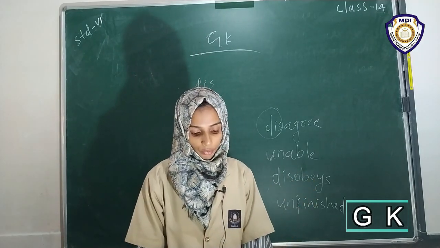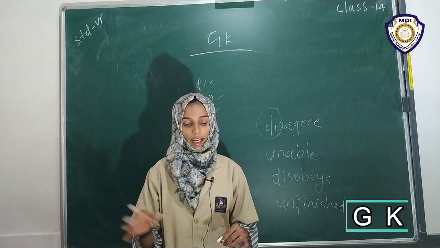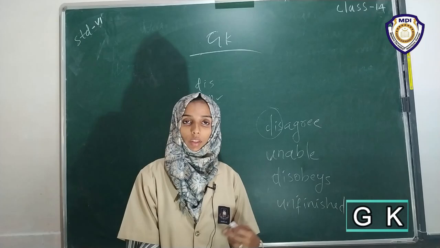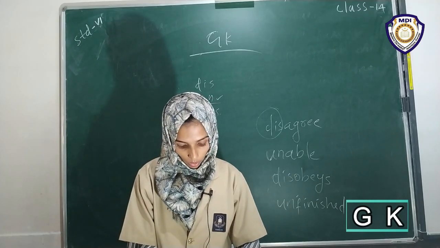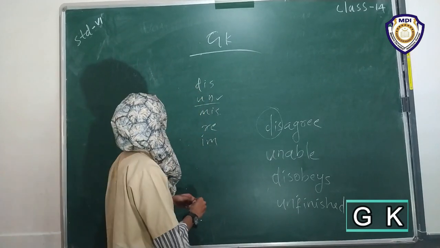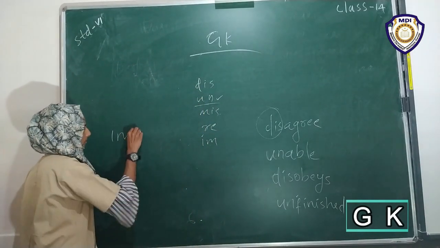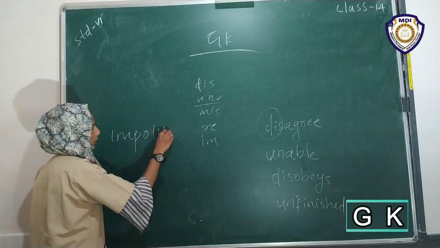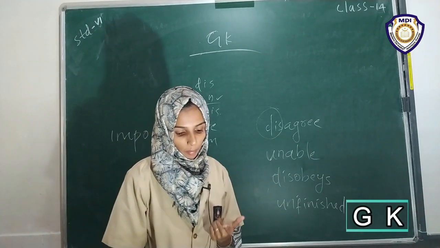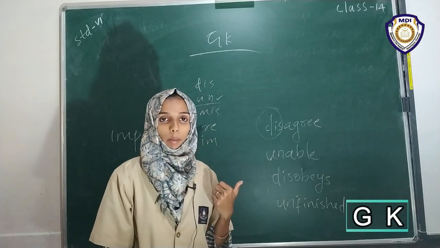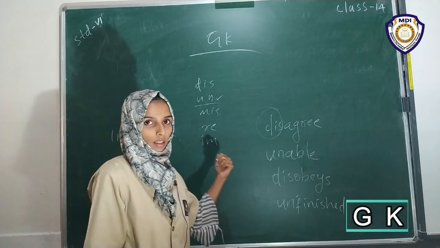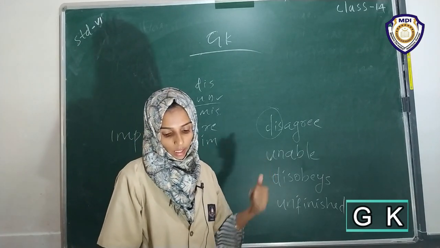Okay. Then fifth one: he is very dash today. Not polite. We can change not polite to impolite. Not changes to im, so impolite. So we can say: he is very impolite today.